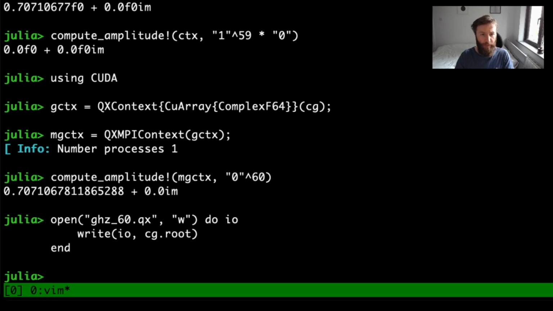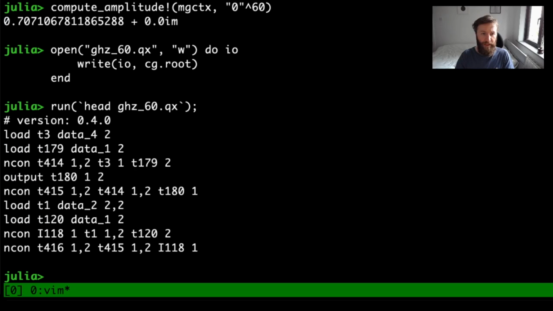We can also write a compute graph to a file, and this will then have a list of the load and contraction commands required to perform this contraction. So that's a short demonstration of the QX framework.